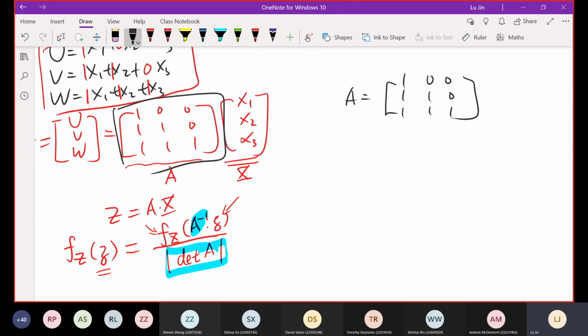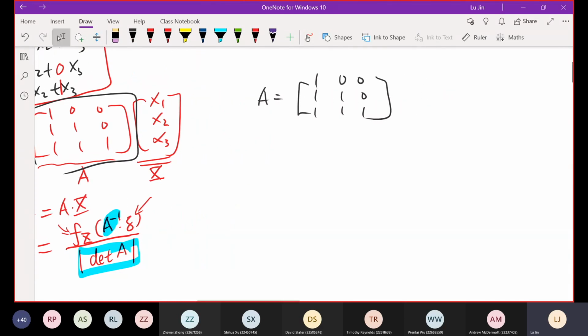If you have a computer, you can work out the inverse of it, you can work out the determinant of it quickly. But the question is, in the test and exam, you don't have a computer. So how can you work out the inverse and the determinant of it quickly? There are many ways, but I can show you just one quickly, okay?